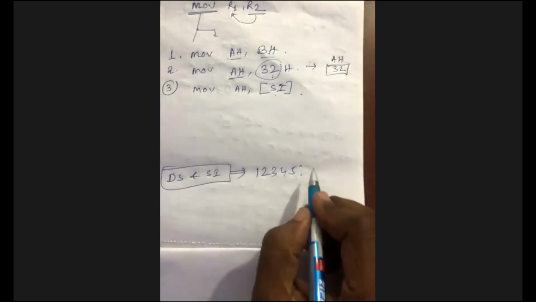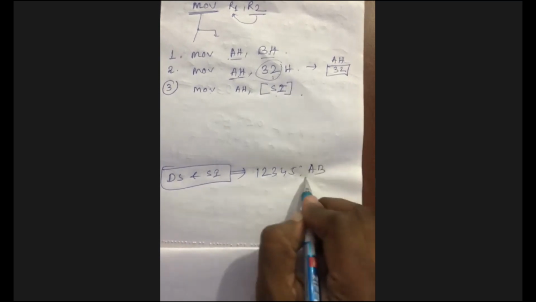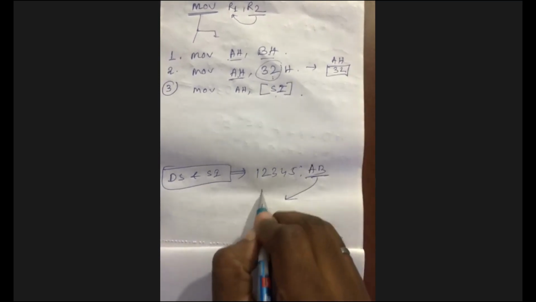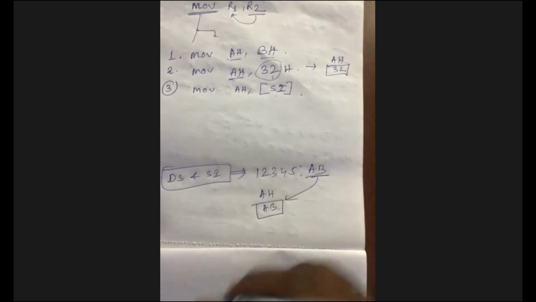So the content of that particular memory location, say AB, will be coming into the AH register. Is it clear?